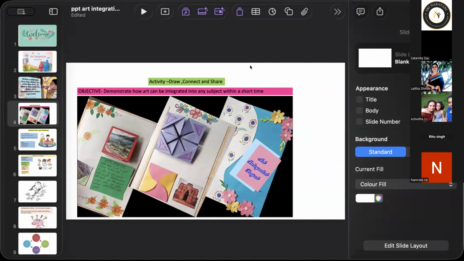Teachers, are you able? Am I audible? Ma'am, your voice is cracking. There is an activity for you, ma'am. If you are able to draw a triangle, please explain what you have seen in the triangle.